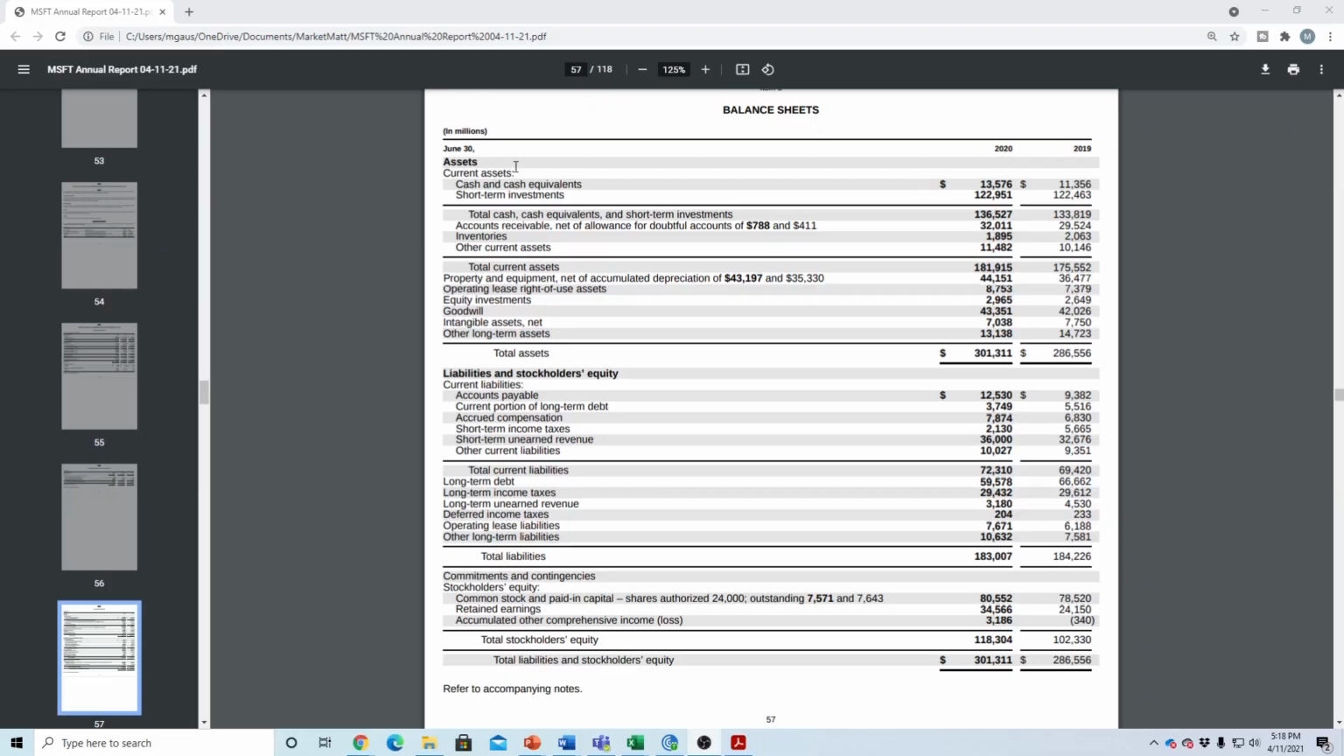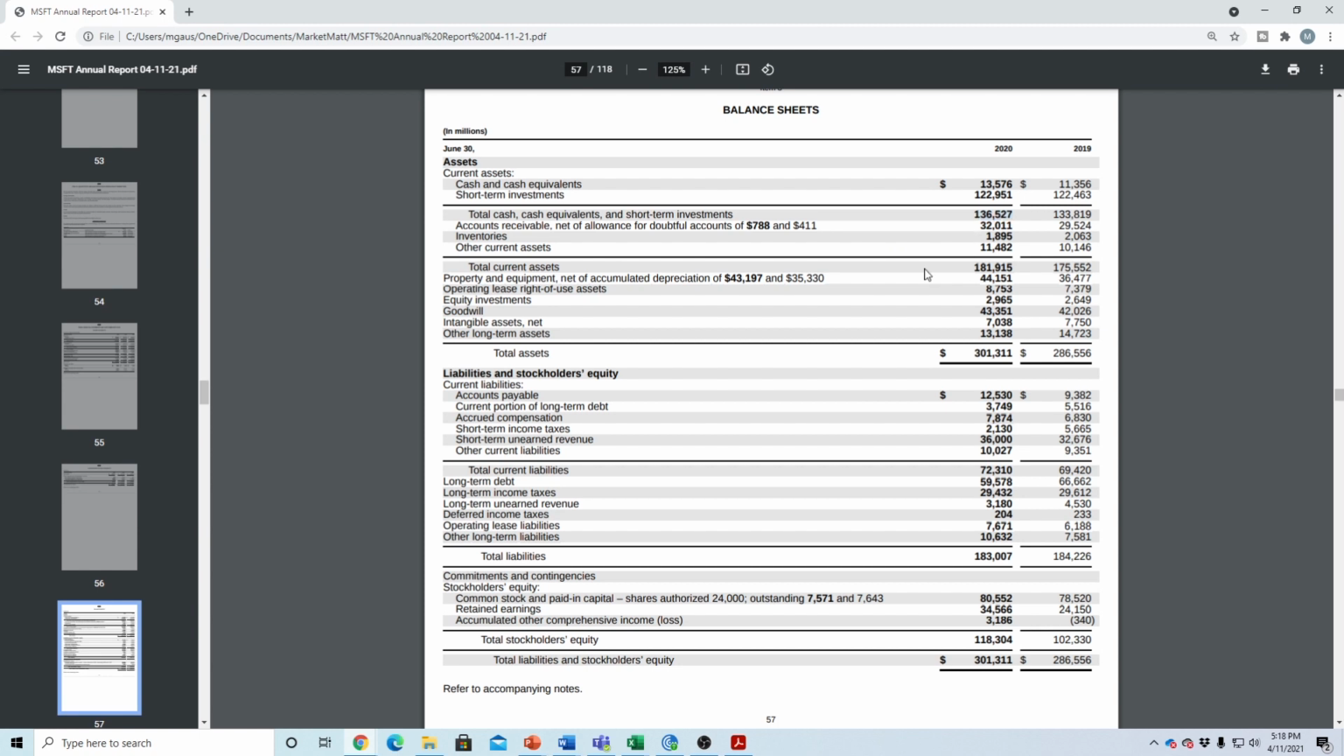So this is Microsoft's balance sheet from its last annual filing. Just going down, so its current assets, it has about $13.5 billion in cash and about $23 billion in short-term investments. This gives Microsoft a whopping $136 billion in cash or cash equivalents that's sitting on its balance sheet. That is a very healthy amount.